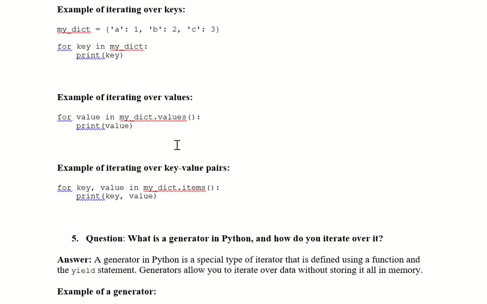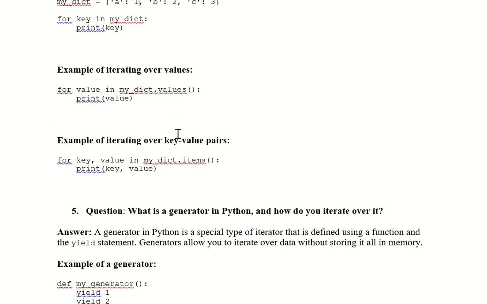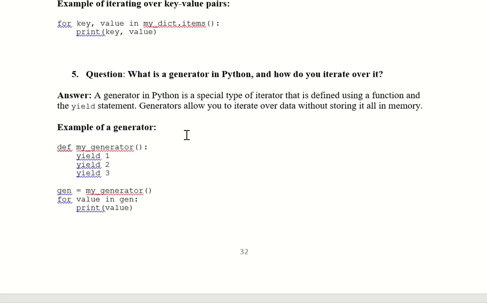For iterating over key value pairs, in the third way I am iterating over both key and value pairs. For key, value in my dictionary items, I am printing key, value. So it will print A1, B2, C3. These 3 items will be my output in the key value pair. That is iterating over key value pairs in a dictionary.